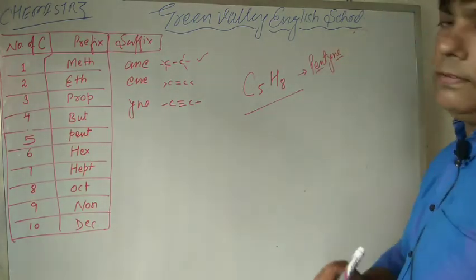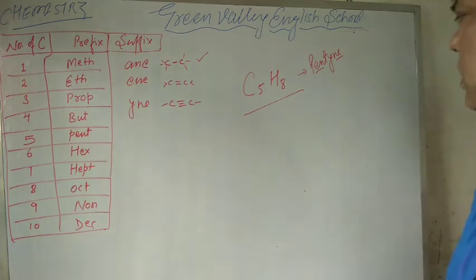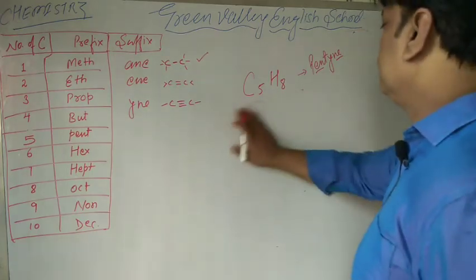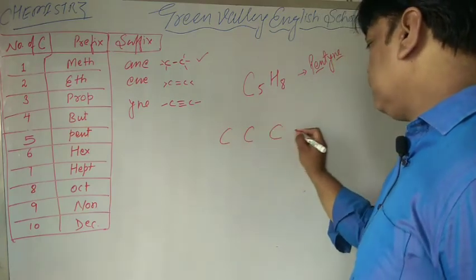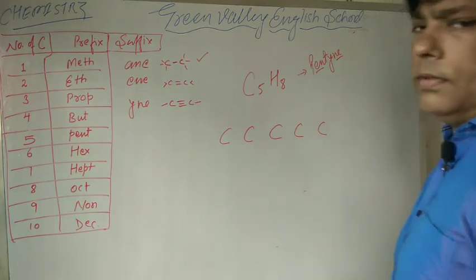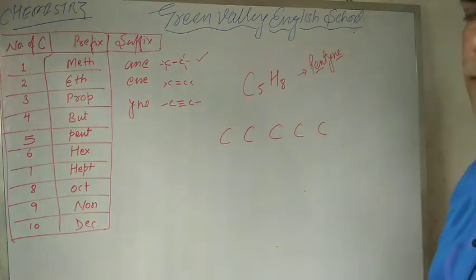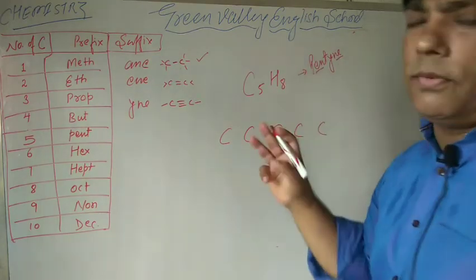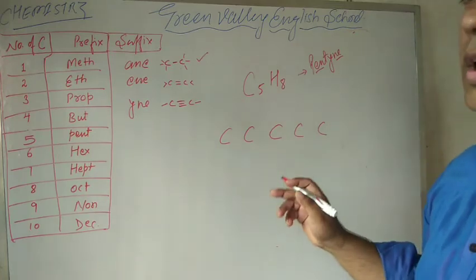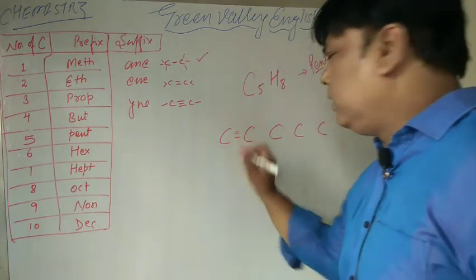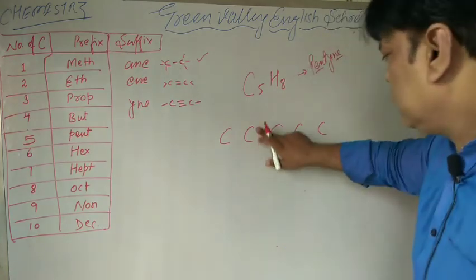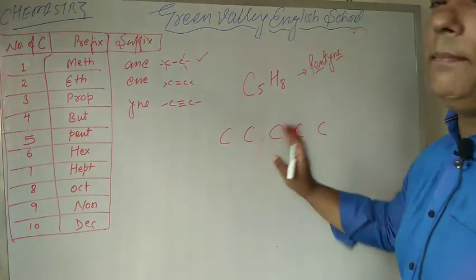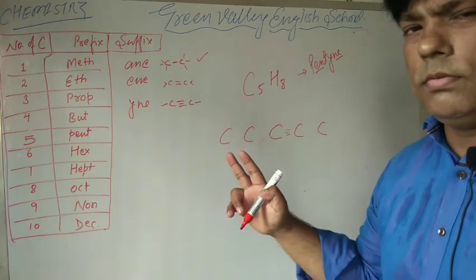The name is pentyne, right? Draw the structure of C5H8. 1, 2, 3, 4, 5 carbons. There is a triple bond between carbon and carbon atom, and you may take the triple bond here or here or here, between any two carbons.